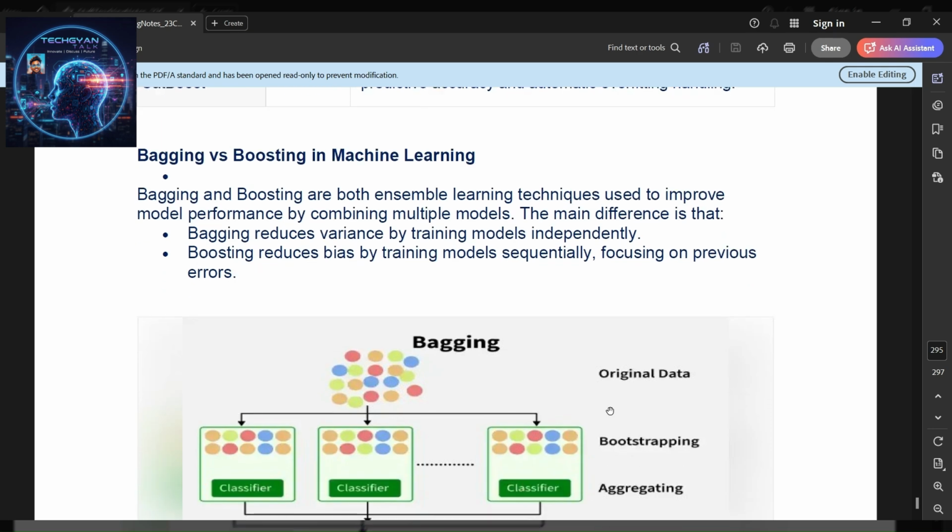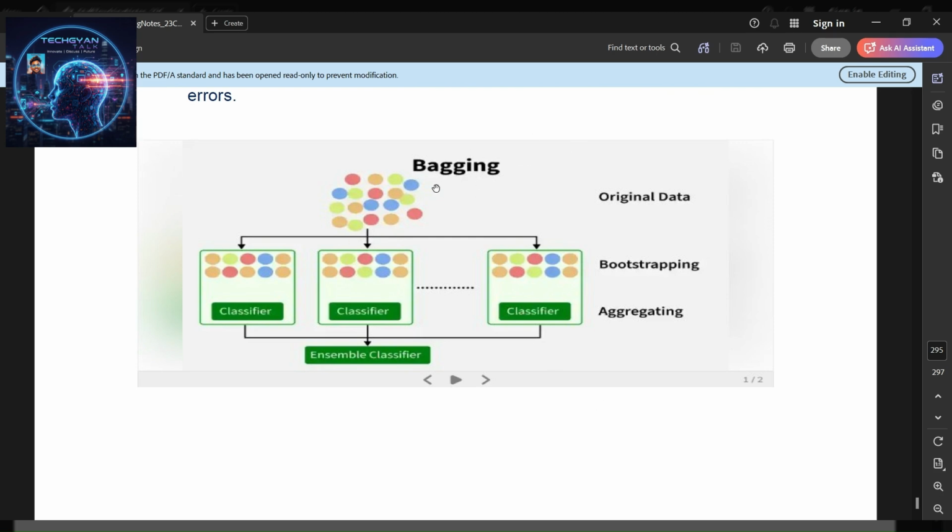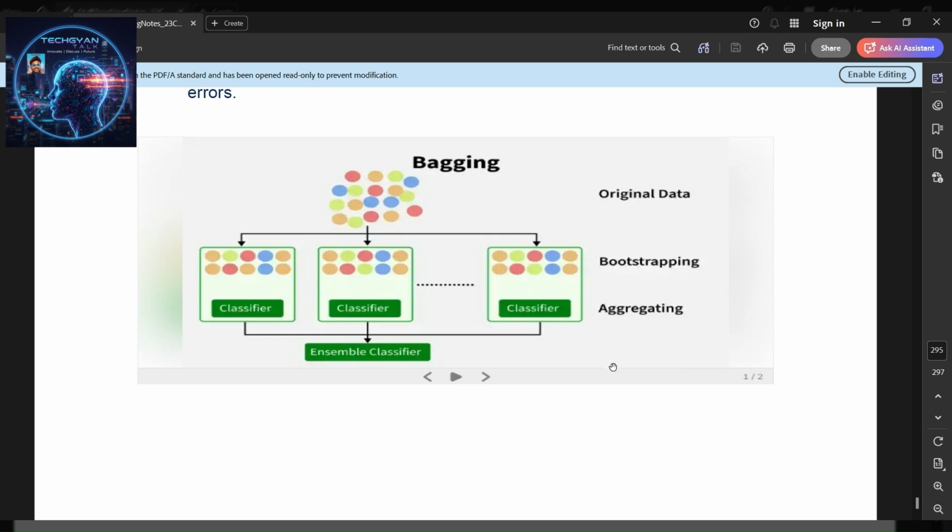So here we see bagging versus boosting in machine learning, a little bit elaborated. We have already seen both the differences; we'll see them in more detail. Bagging and boosting are both ensemble learning techniques used to improve model performance by combining multiple models. The main difference is that bagging reduces variance by training models independently. Boosting reduces bias by training models sequentially, focusing on previous errors. So here, this presentation will explain about bagging. We have the classifiers, original data, bootstrapping, and aggregating. These are the steps that happen in bagging.